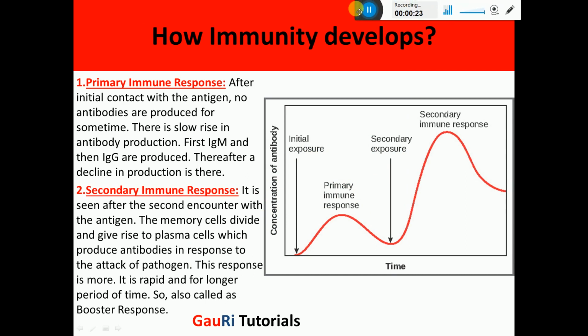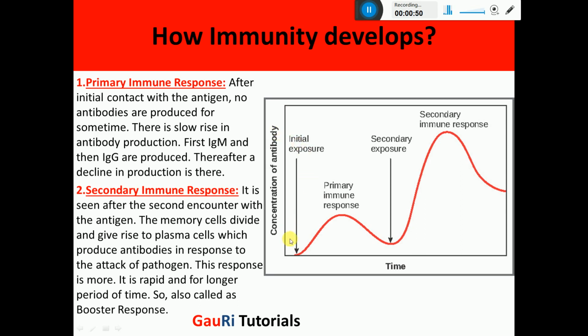Now, when a person is injected or is given a vaccine, what happens? When a vaccine is given the first time, the immune response which is received is called the primary immune response. Now you can see here, this is the time period and this is the concentration of antibody, that is, how much antibody is generated in the body. We know antibody is generated in response to the presence of antigen.